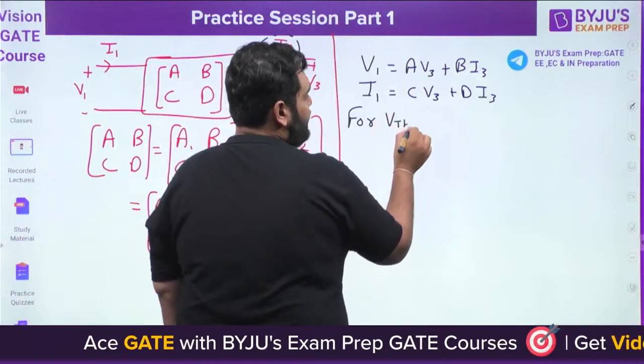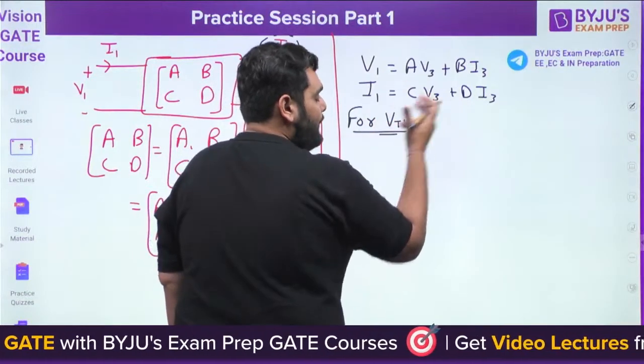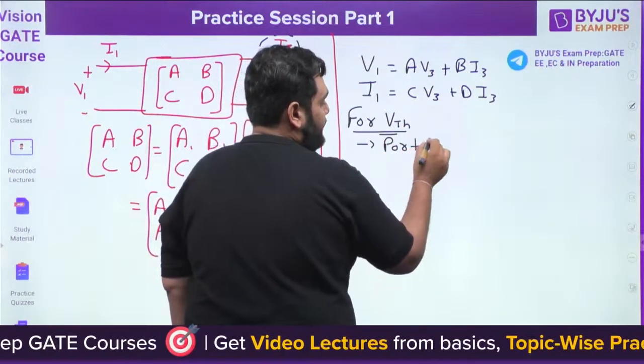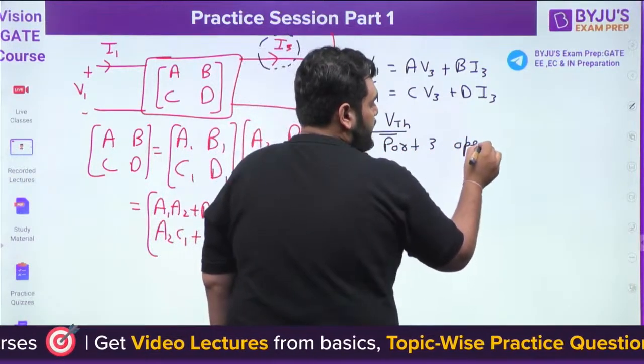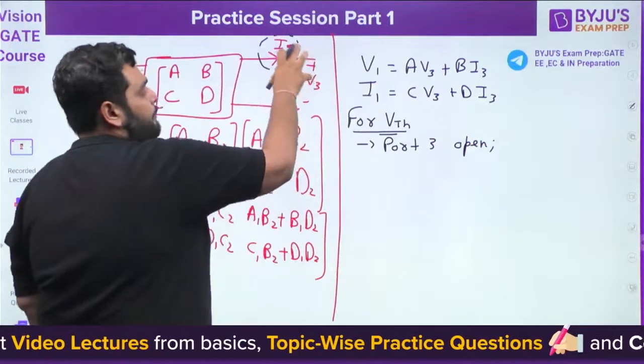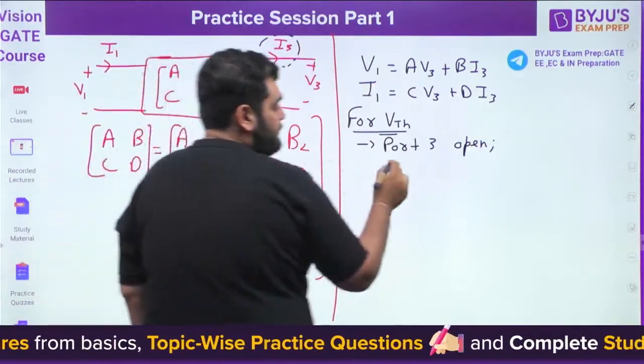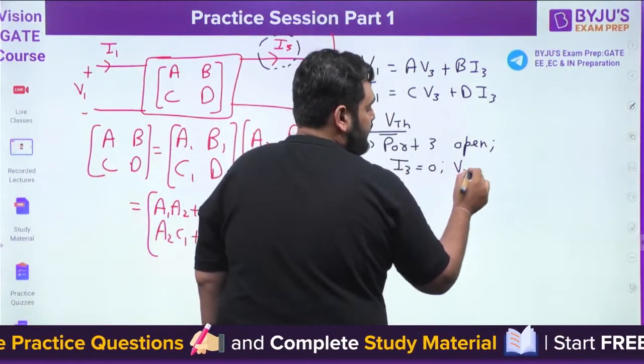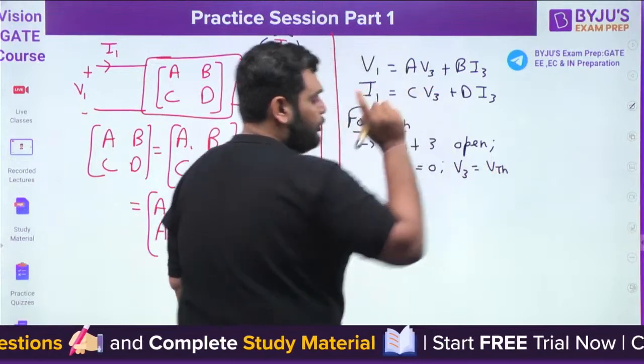VTH is the open circuit voltage. So for VTH, I am going to do the port 3 open. If I am going to do the port 3 open, then I3 becomes 0, and V3 will become VTH. Yes or no?